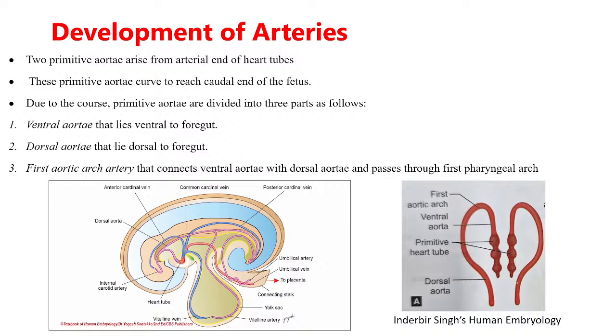This primitive aorta, as you can see in this diagram, can be divided into ventral aorta, which is ventral to the foregut. Then there is a dorsal aorta which is dorsal to the foregut, and there is this arch-like structure which connects the ventral aorta and dorsal aorta, and that is the arch artery. Okay, so in the beginning there is only one arch artery, that is the first arch artery, and then further arch arteries will be developing, that we will see again. Any query in this?